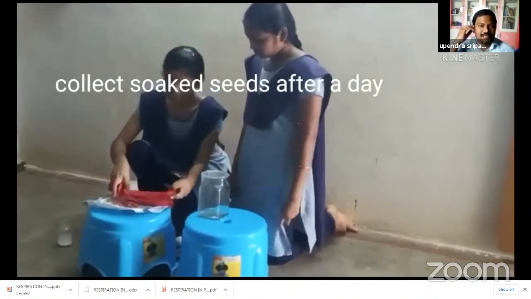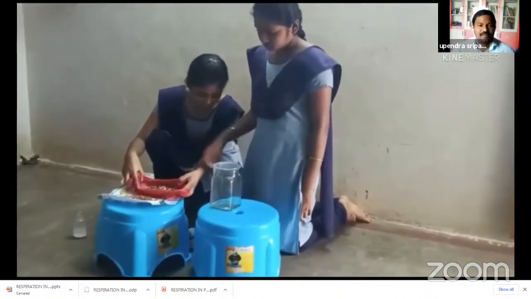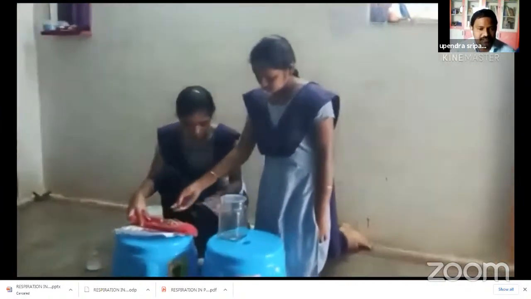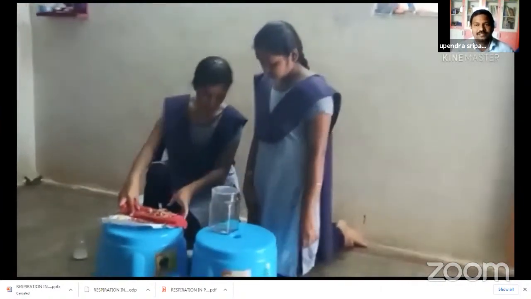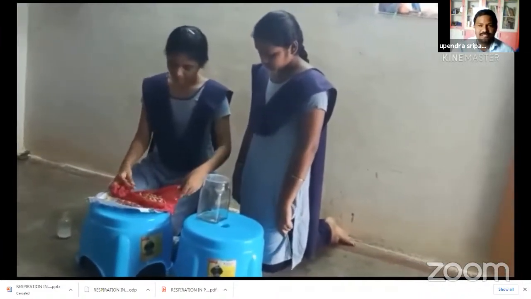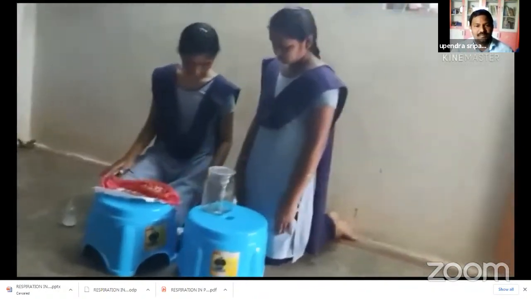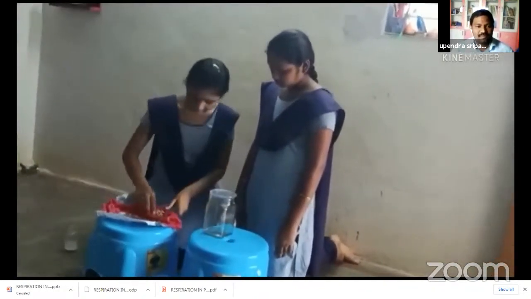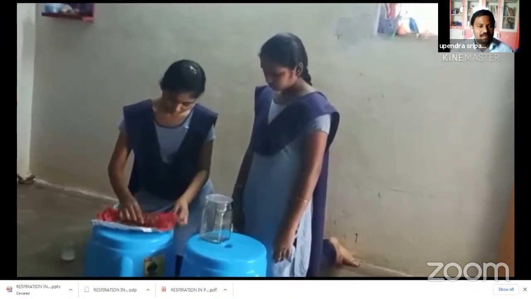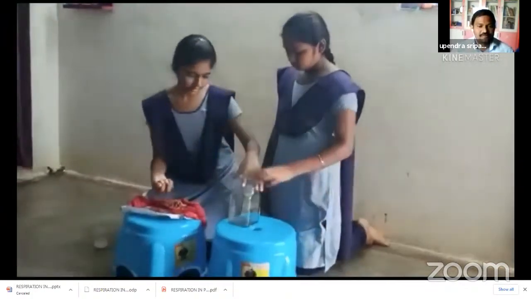After one day, we collect the seeds. The soaked seeds are termed sprouted seeds. These sprouted seeds are equal to plants. These are baby plants. We cannot put a whole plant inside the jar, so we take the sprouted seeds, that means baby plants, and keep these sprouted seeds in the jar.